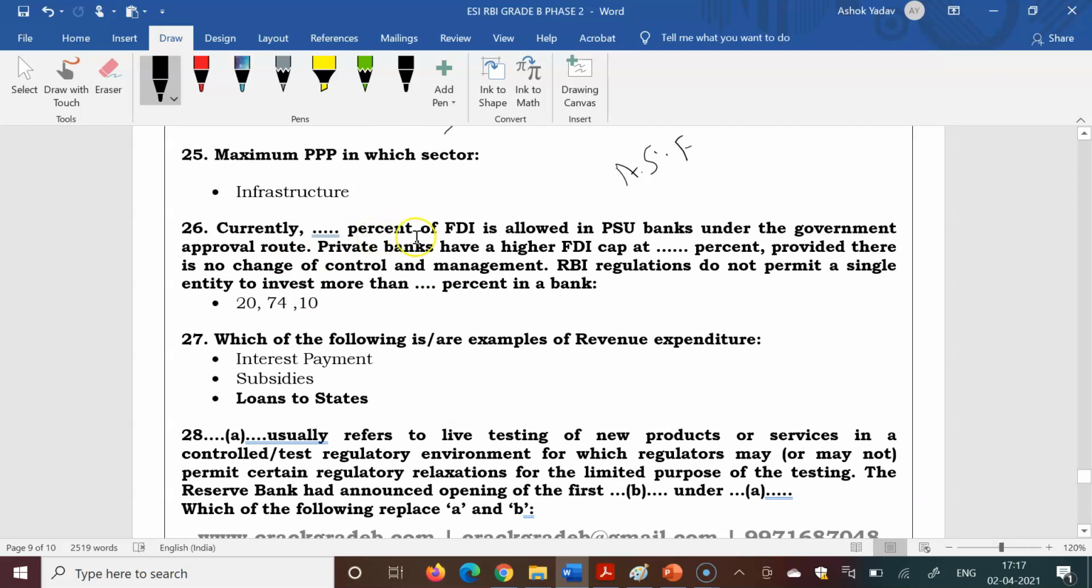Next question, currently what percent of FDI is allowed in PSU banks under the government approval route? Private banks have a higher FDI cap at what percent, provided there is no change of control and management? RBI regulation does not permit a single entity to invest more than dash percent in a bank. We have got these in the finance MCQ content also. The exact chapter we are not able to recollect, but we have shared the top 100 MCQs for finance in that PDF, which was shared in our Telegram channel also. 20, 74 and 10 is the right answer.